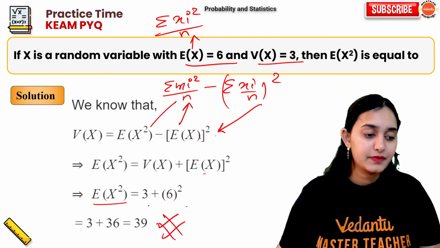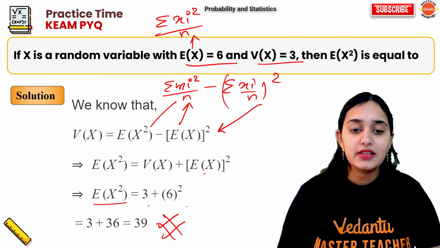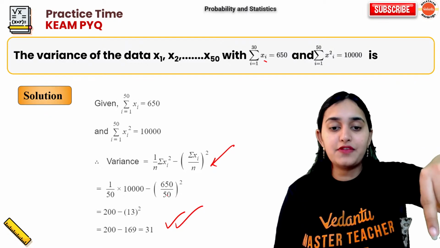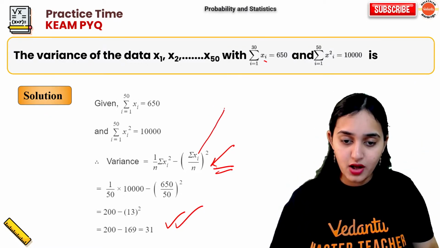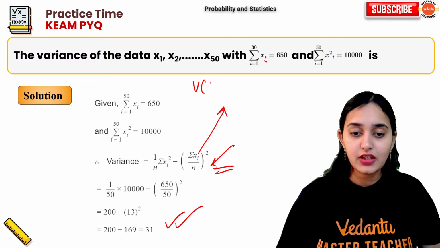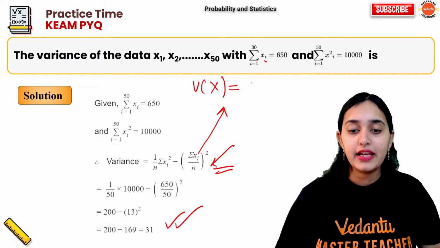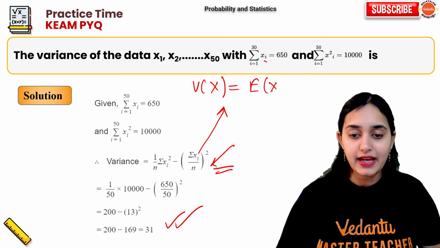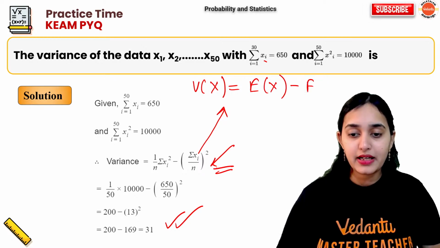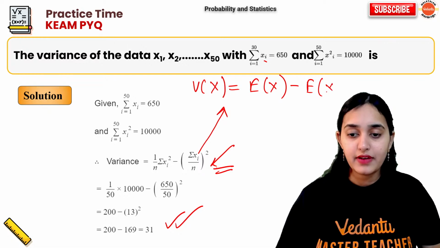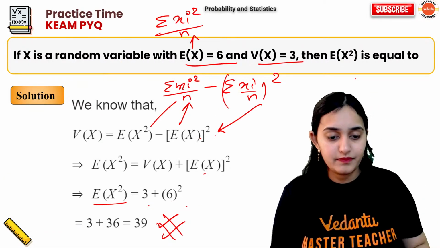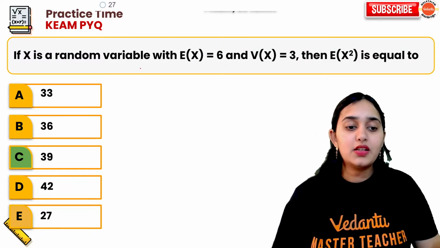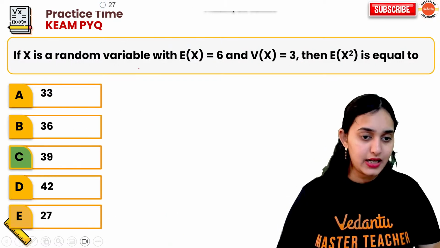Okay. Clear? The formula which we have seen just now, this formula and that formula are the same. From this formula only, variance of x is expectation of x square minus expectation of x whole square. This is the same formula we are using here. Okay, next question. Yeah, we have got 39 from here.